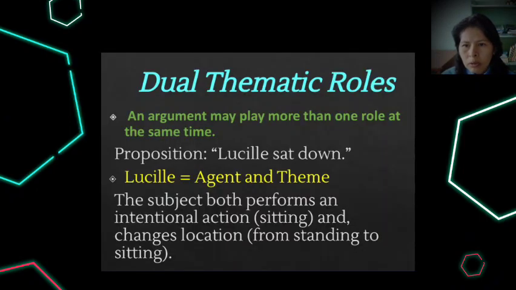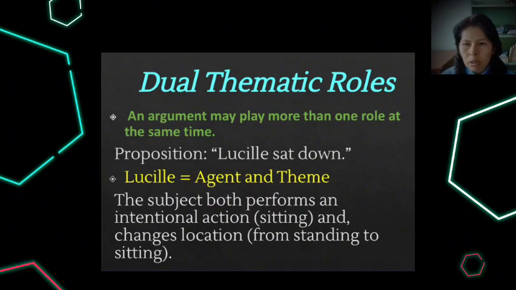Also, it's important to take into account that an argument may play more than one role at the same time. In this case, we are talking about dual thematic roles. For example, in Lucille sat down, Lucille has two roles, the agent and the theme. In this case, the subject both performs an intentional action and changes location. Lucille is playing two roles in this case. So, dual thematic roles refer to cases where a single argument in a sentence can fulfill more than one semantic role simultaneously.